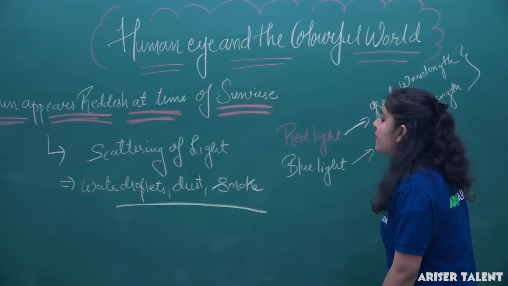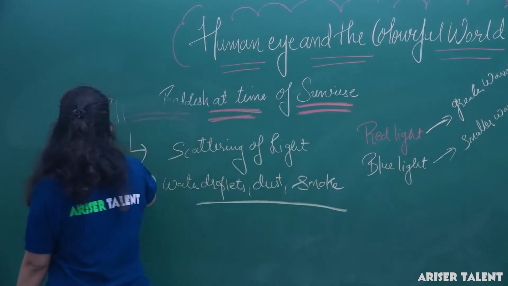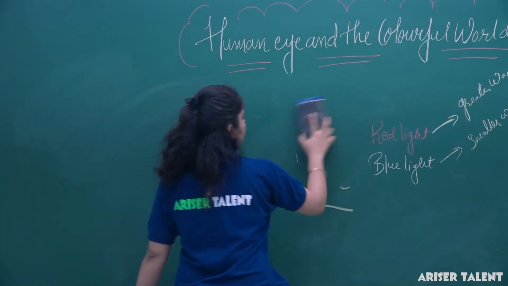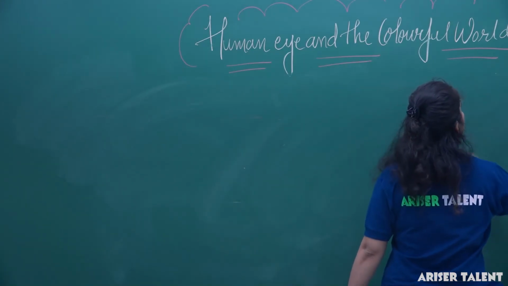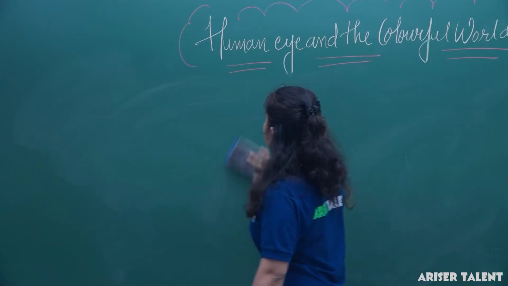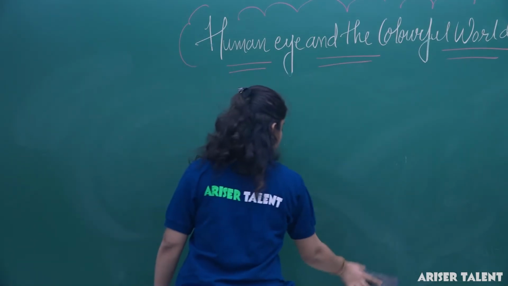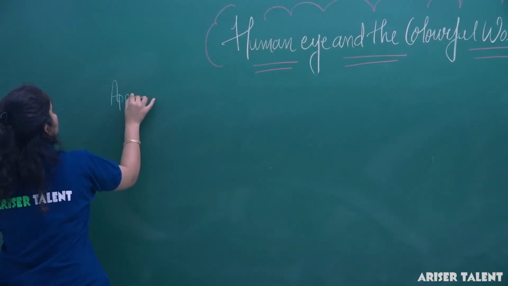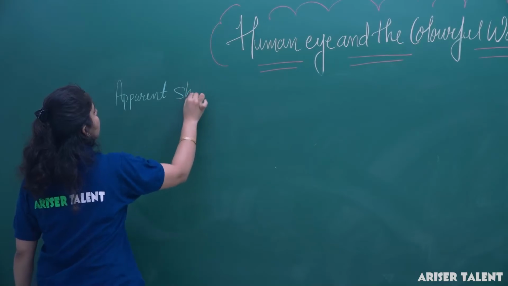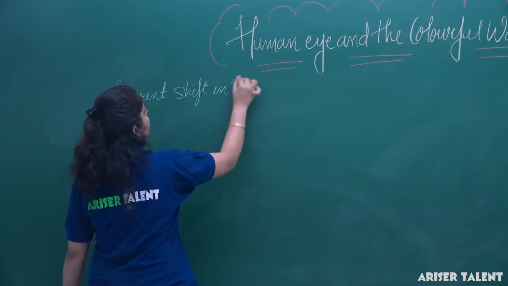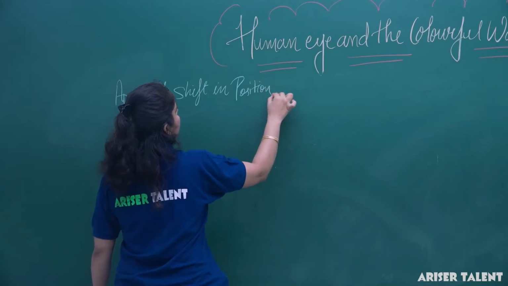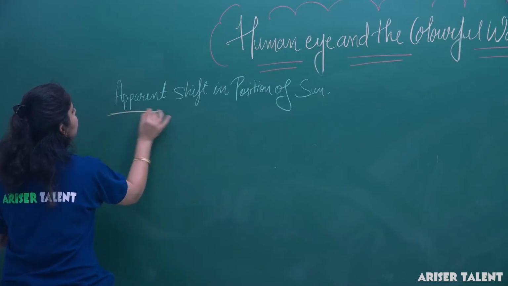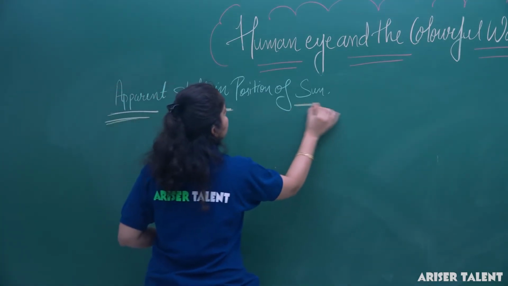Now the third question we have is the apparent shift in the position of the sun.